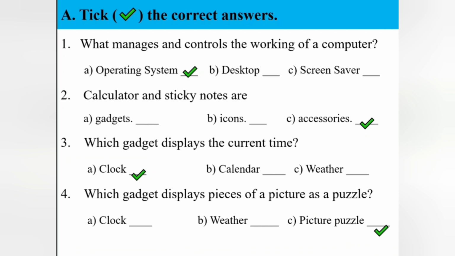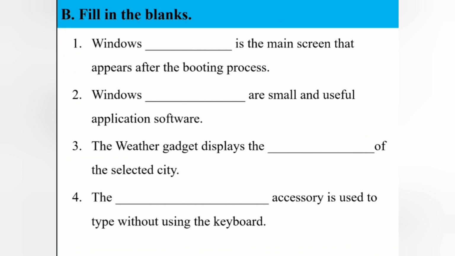Shall we move on to the next Roman? Our next Roman is fill in the blanks. First one: Windows dash is the main screen that appears after the booting process. The answer is desktop. Windows desktop is the main screen that appears after the booting process.